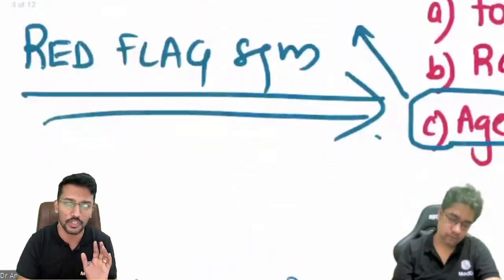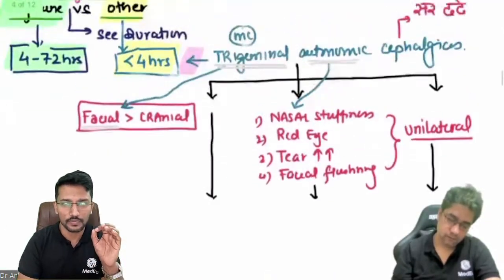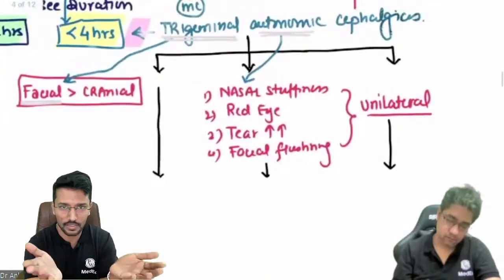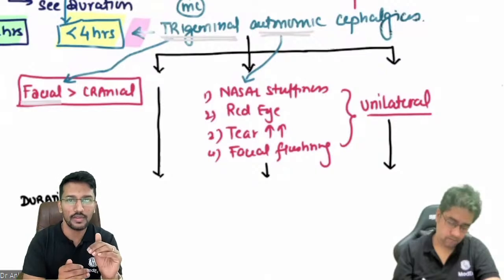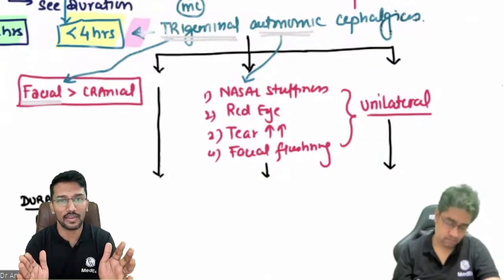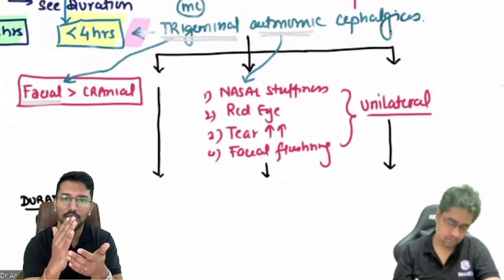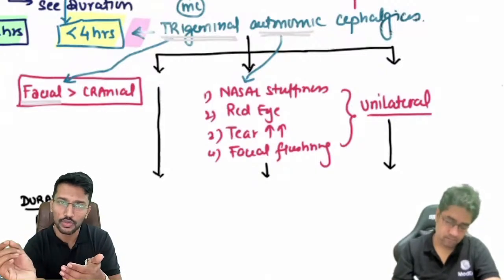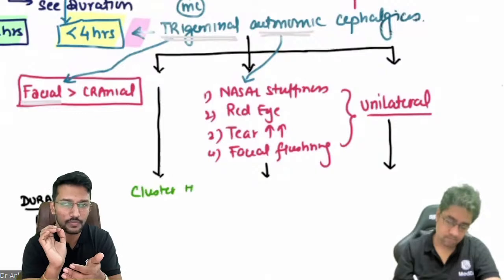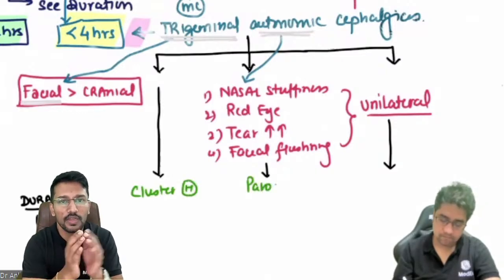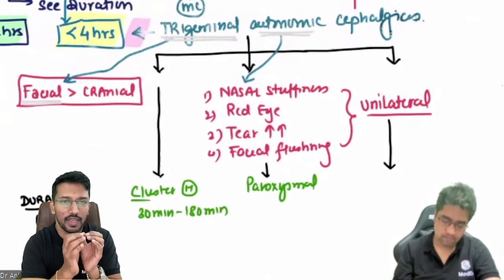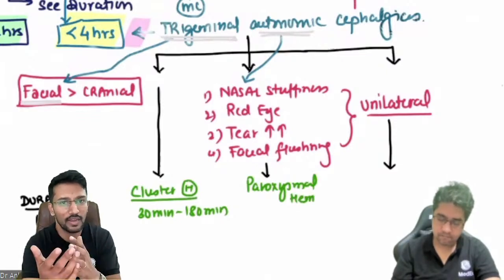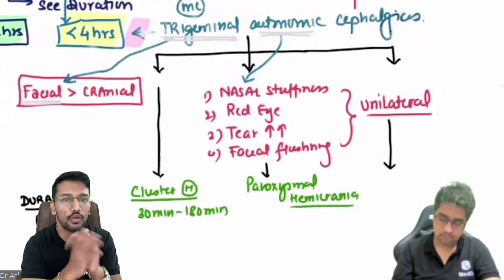Again, duration comes into picture. So when I said we are talking about the trigeminal autonomic cephalgias, all of them last for less than 4 hours. But within that, looking at the duration, we can categorize them into cluster headache, paroxysmal hemicrania, and SUNCT or SUNA. Okay. So cluster headache episodes usually last between 30 minutes to 180 minutes. Every time it comes, it will last for at least 30 minutes. If you don't treat, it can last a maximum of 180 minutes. After that, it will resolve on its own.